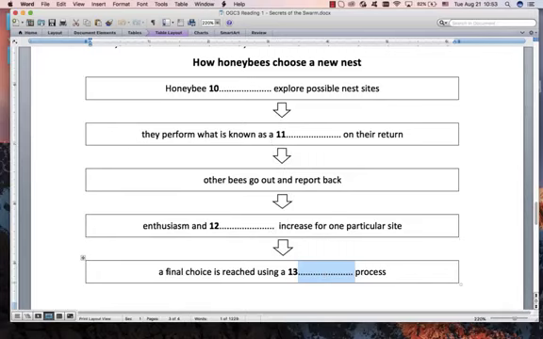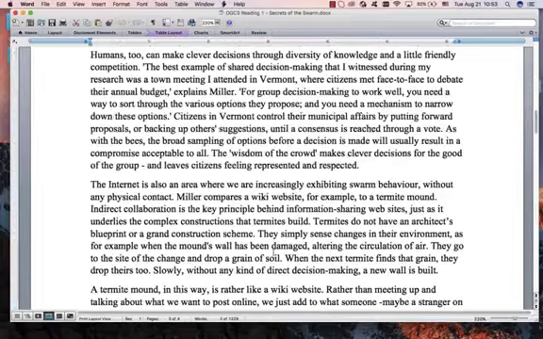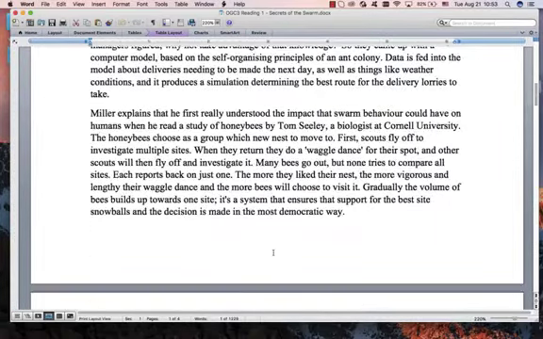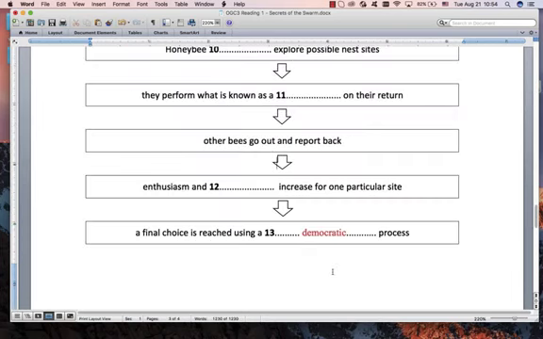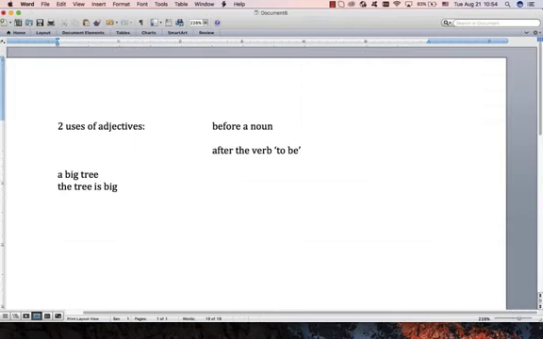We were in this honeybees paragraph. Let's look. A final choice and process. It was a process paragraph, so we were actually in this sentence over there. This is the choice, the decision. The process was there. So can you see the adjective? There it is over there. So democratic was the answer. So yes, it's nice when you can spot the adjectives because it tends to be a lot easier than nouns because there are usually less of them. Great. So that's adjectives.